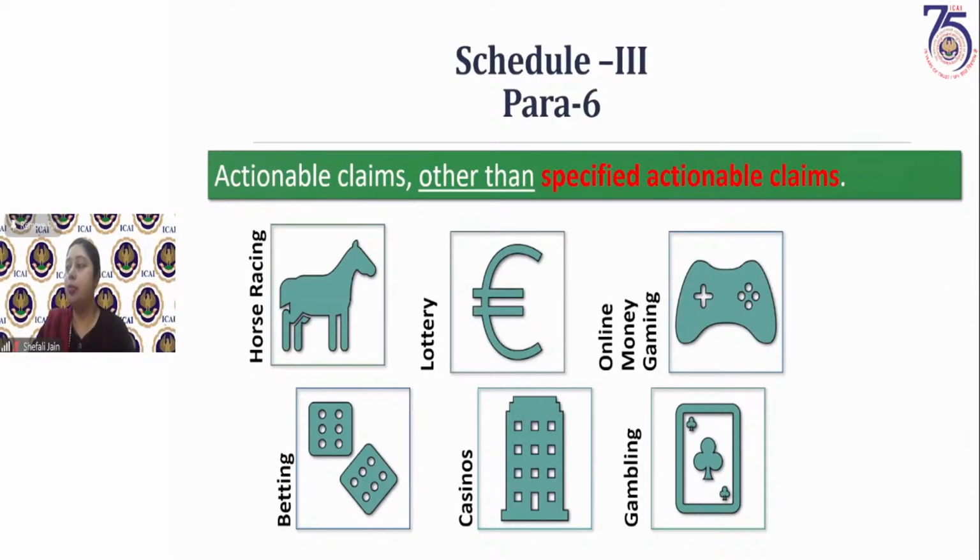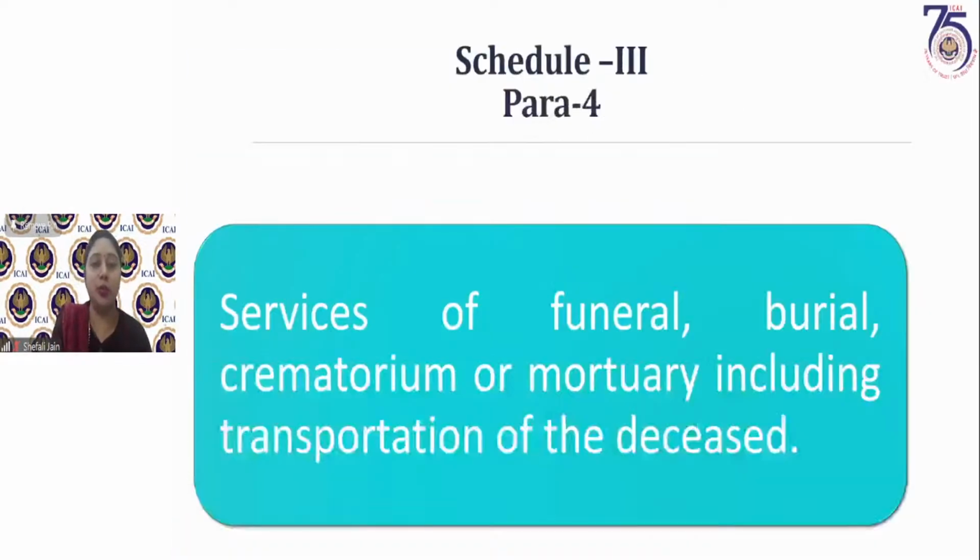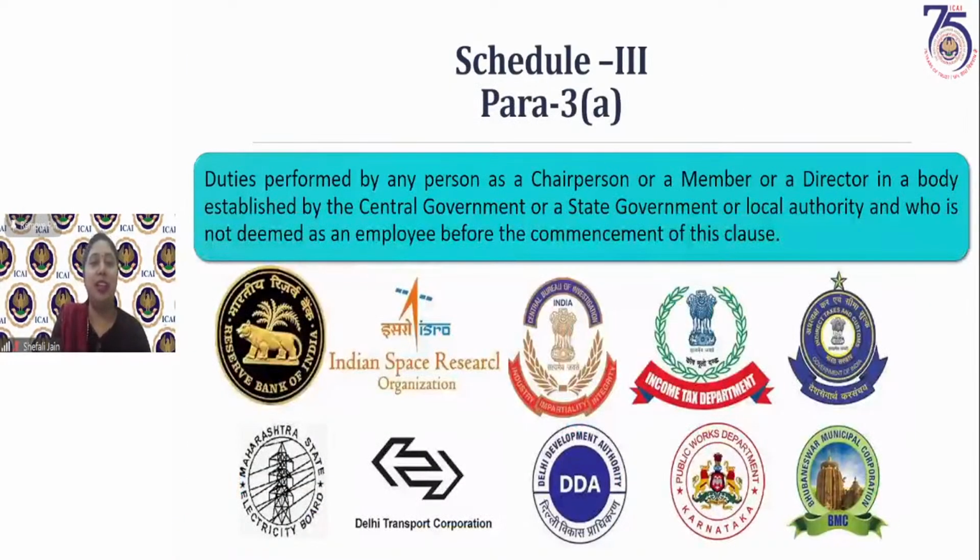Meaning of commencement of this clause. This is only for this purpose: anybody who is not deemed as an employee before the commencement of this clause. If before the commencement of the clause this person has been deemed as an employee, then these duties will not be outside the purview of Schedule 3.